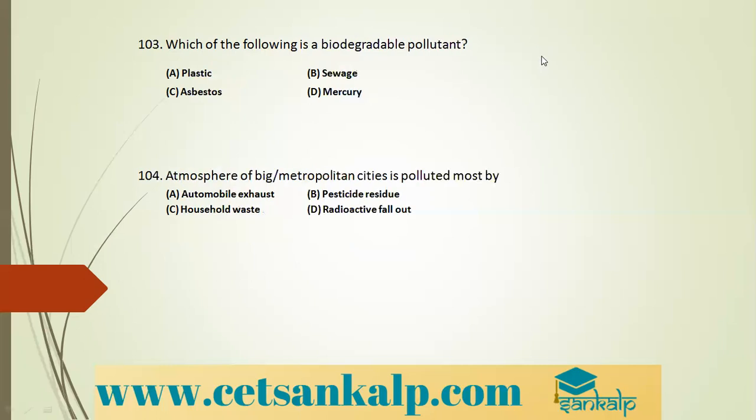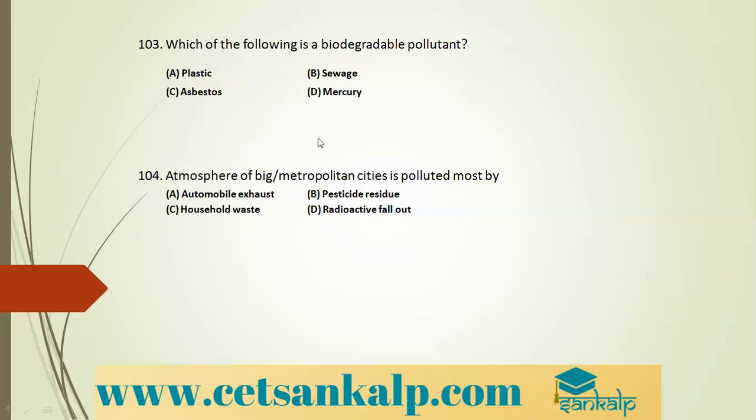Next. Which of the following is a biodegradable pollutant? That means which will undergo decomposition. Plastic? No. Sewage, yes. Asbestos, no. Mercury, no. So option B is the correct option. So these are the questions on environmental chemistry.